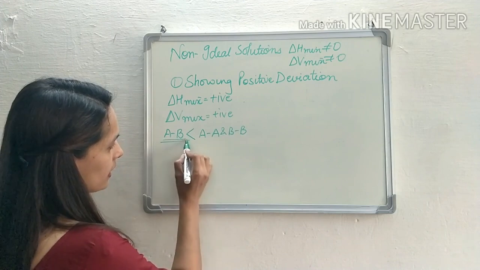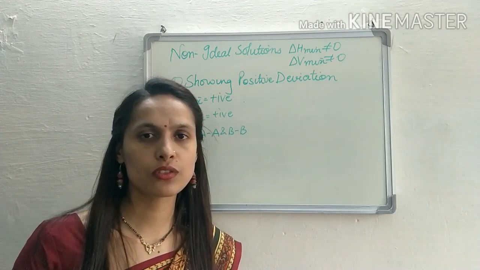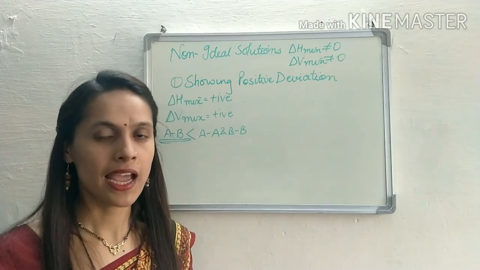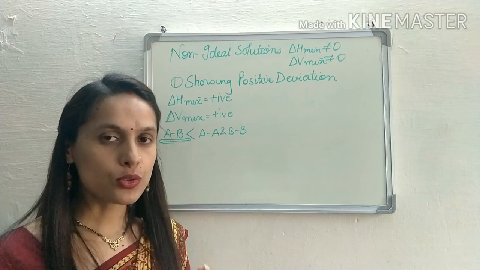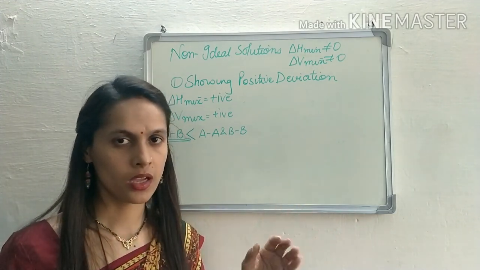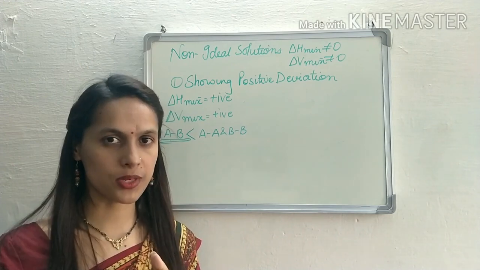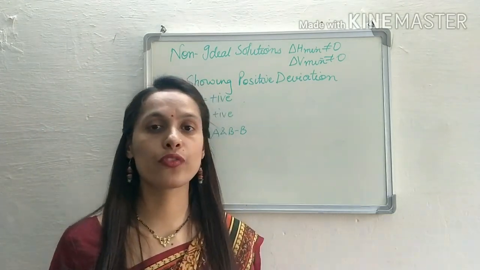Now, what happens when the intermolecular force of attraction between solute and solvent becomes less as compared to solute-solute and solvent-solvent? Due to the decrease in the intermolecular force of attraction, with increase in temperature, the solution can form more and more vapors.